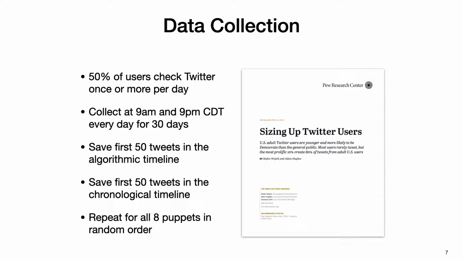Once the sock puppets were set up, it was time to collect data. We based our data collection schedule on some research from Pew looking at how people use Twitter on a day-to-day basis. We decided to collect data at 9 a.m. and 9 p.m. every day for 30 days, and each time we saved the first 50 tweets in the algorithmic timeline and the first 50 tweets in the chronological timeline.